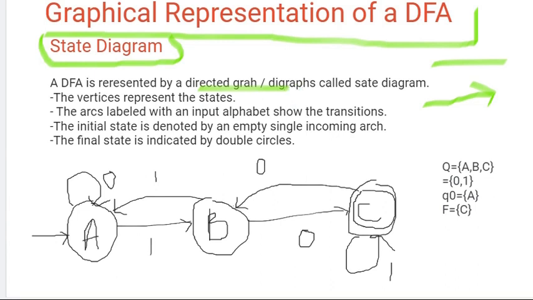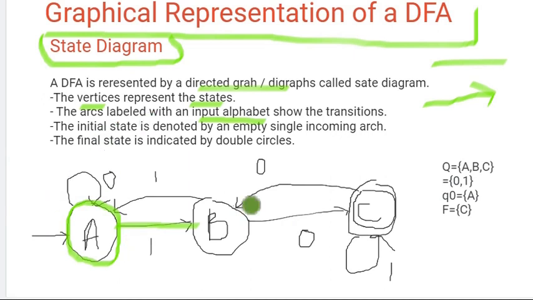The vertices represent the states: what is the current state, what is the next state. And the arcs are labeled with the input alphabet. It shows the transition on a particular input, from this state where the next transition will be.